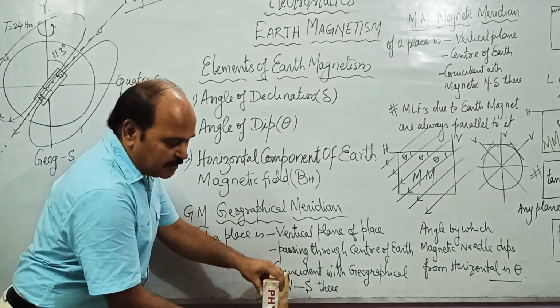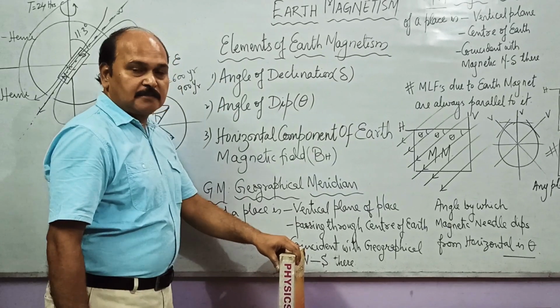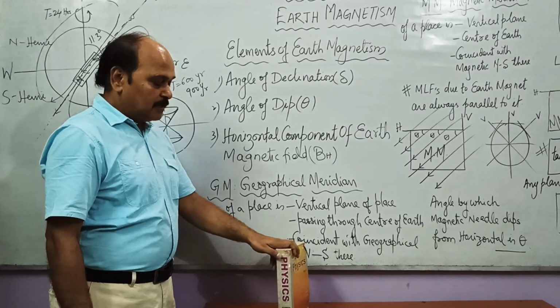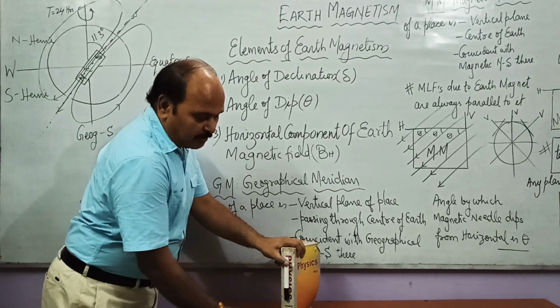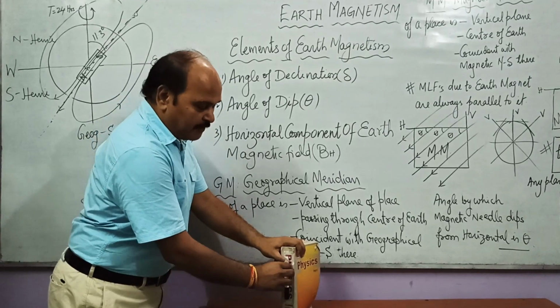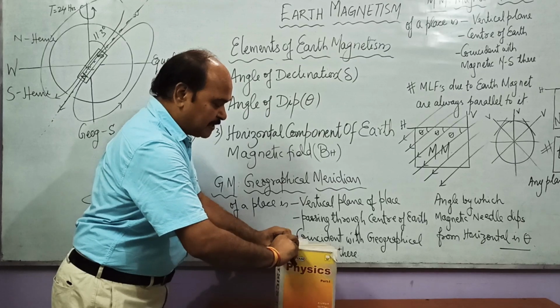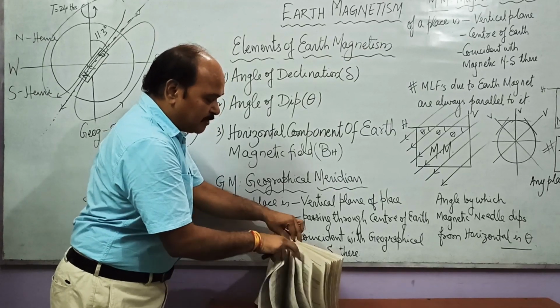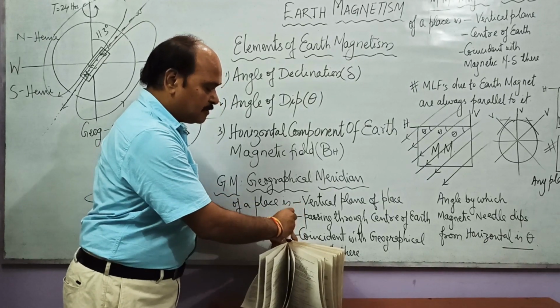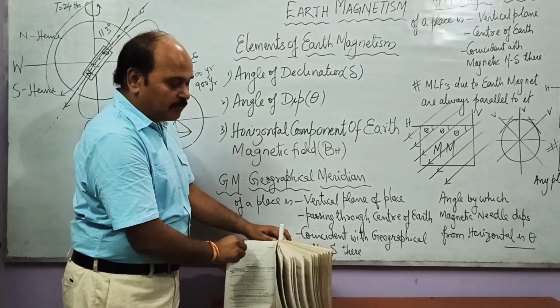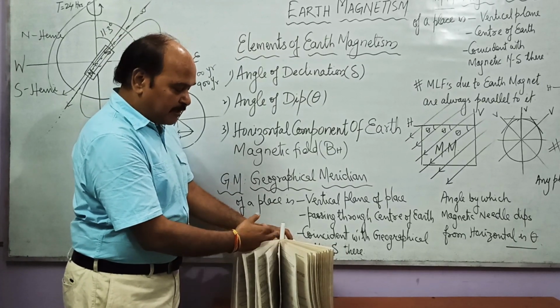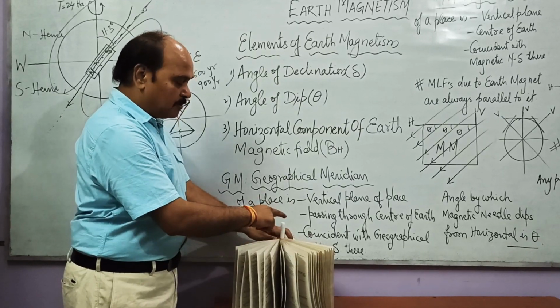Let us say this is the magnetic axis, which is different from geographical north-south. The magnet is placed all along this axis. Well, if we make planes passing through this axis, there would be an infinite number of such planes. This is the magnet over the axis, the common axis of all these planes. This magnet has north pole below and south pole above.